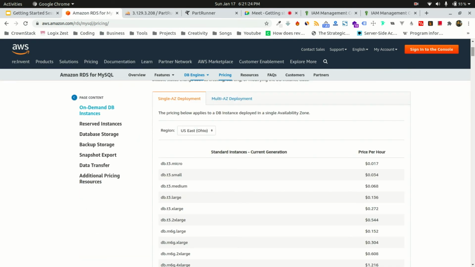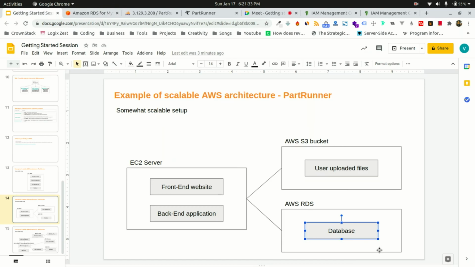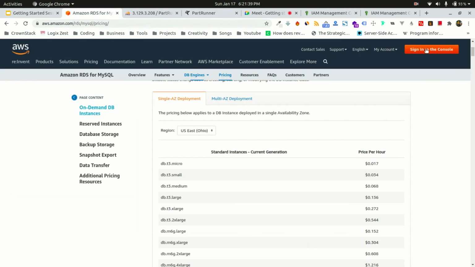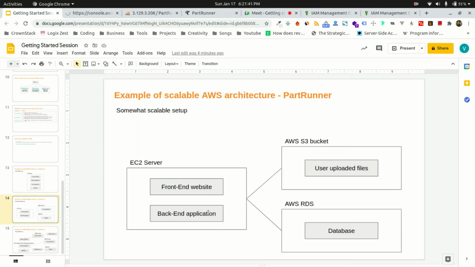So suppose after 2-3 months you have MySQL 8, MySQL 9. So Amazon RDS will automatically upgrade your database to use the latest version. So yes, in the backend application you need to have a connection string that connects to the Amazon RDS.